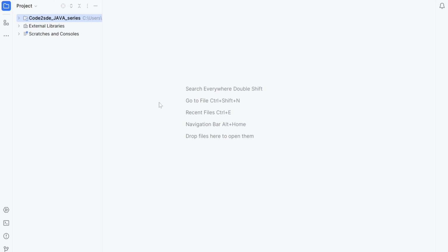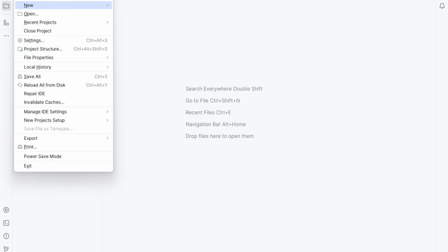So now let's see how to write the first Java program. Here I am assuming you already have the setup in your system. You have the JDK installed and its bin path set in your system. You have one IDE installed. You can use IntelliJ, Eclipse or any other IDE, or you can also use a text editor as per your preference to write the first Java program. Here I am using the IntelliJ IDE. You can also use it or any other IDE.